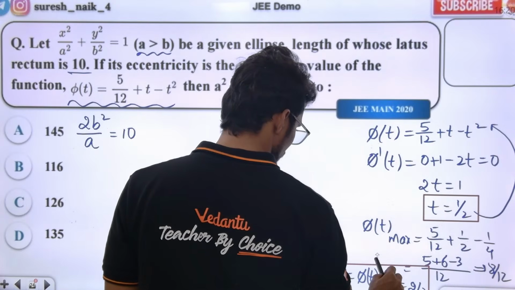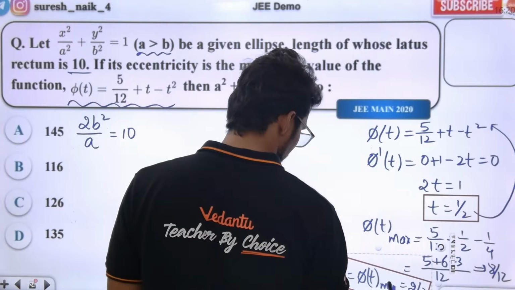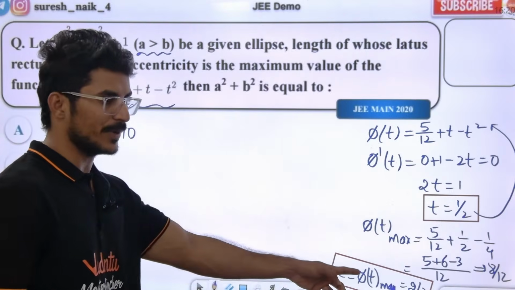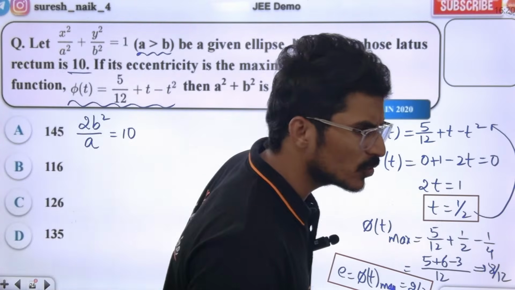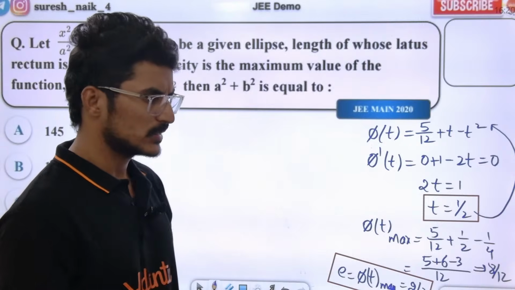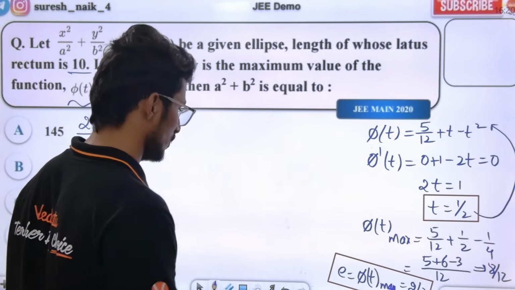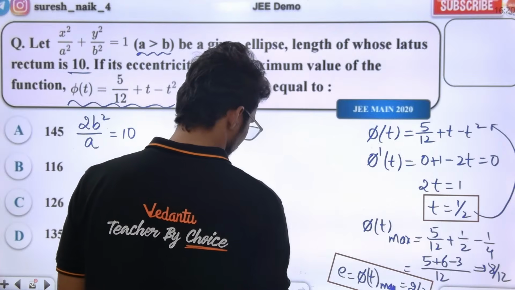Your maximum value is what basically? Sir, eccentricity is 2 by 3. Can you all see the board? Oh sir, we can't see that. Okay, no problem. I'll do one thing.